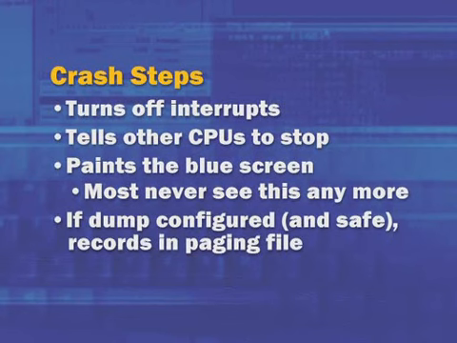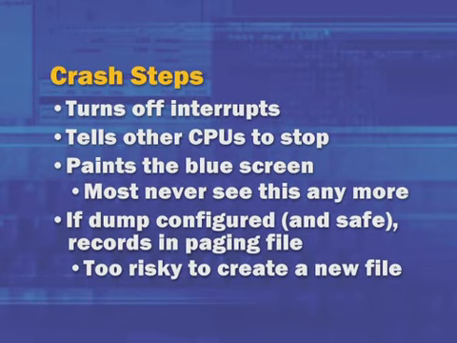So it's at this point that Windows then checks to see, was it configured to write a crash dump, to record the state of the system at the time of the crash? And by default, Windows is configured to do that, either mini dump for client systems or full dumps for servers. As Mark mentioned, in Windows Vista now the client systems are configured to take a kernel dump. What's interesting though is when Windows crashes, if it has been configured to write the crash dump, it records the information not in a new file on the disk, but rather in the paging file. So that's one important point about taking crash dumps.